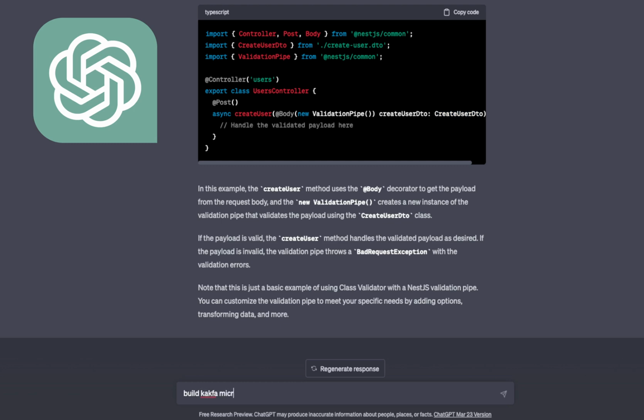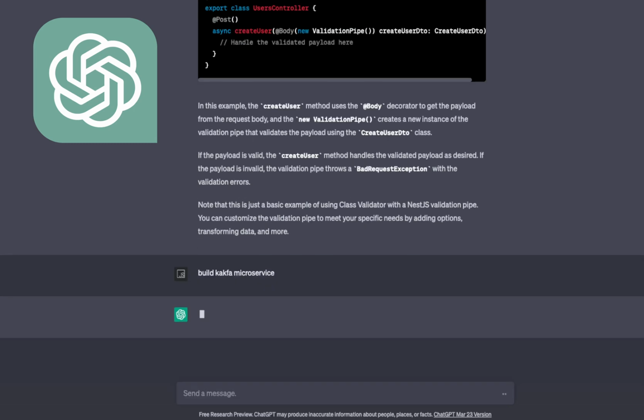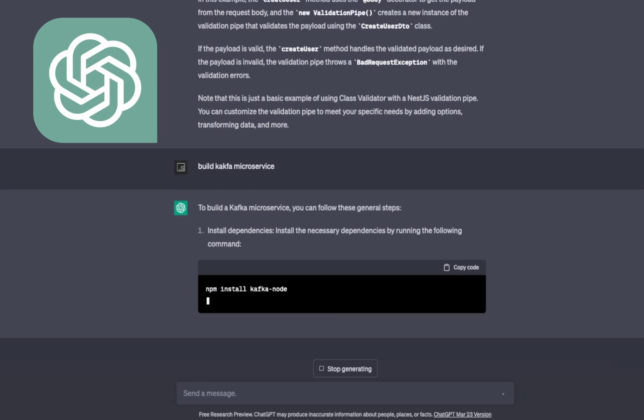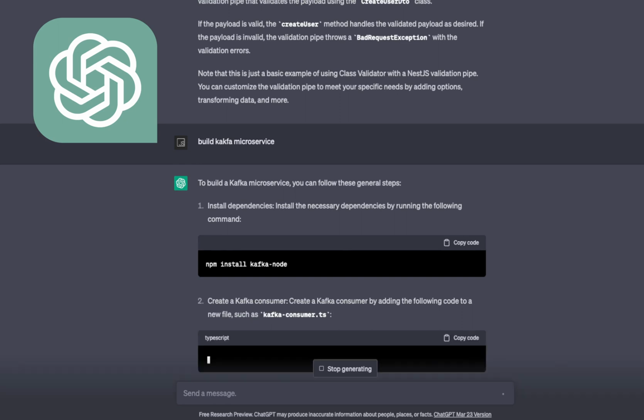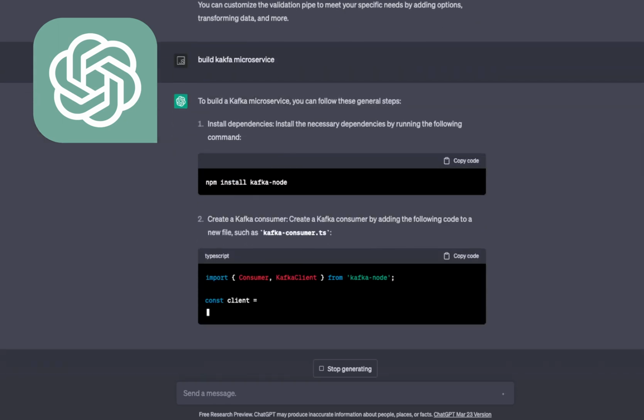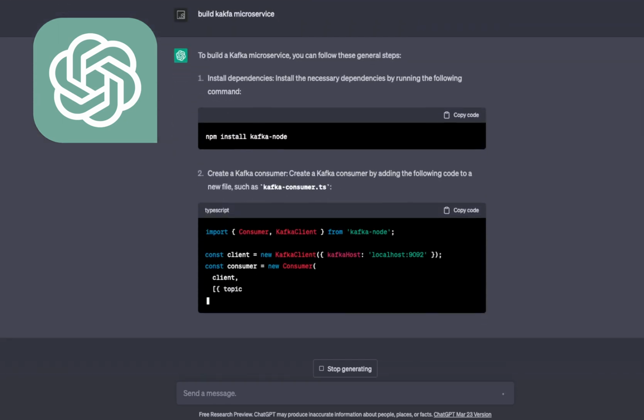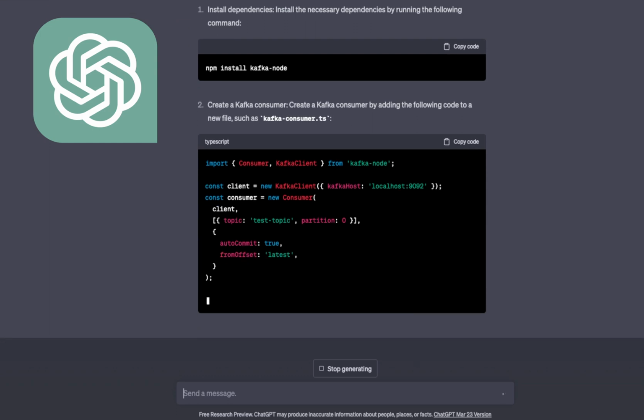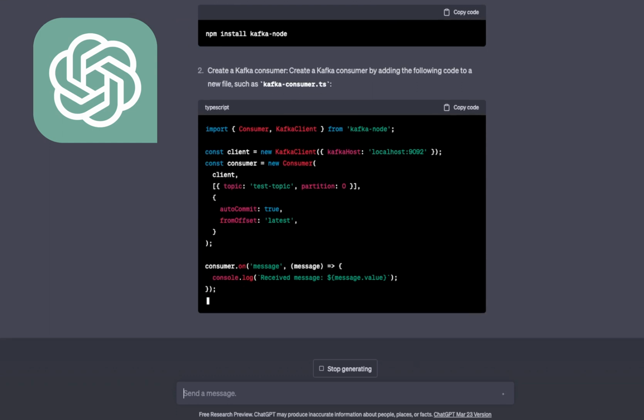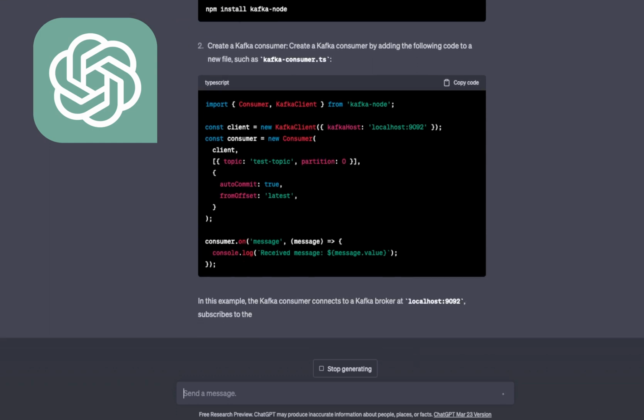Kafka microservice. Let's see what it does. Is it picking the NestJS microservice or simple Node.js? So we are going to build a Kafka consumer, right? We can get a Kafka client from KafkaNode. We can also use KafkaJS instead of KafkaNode, and it is just a simple consumer, right?